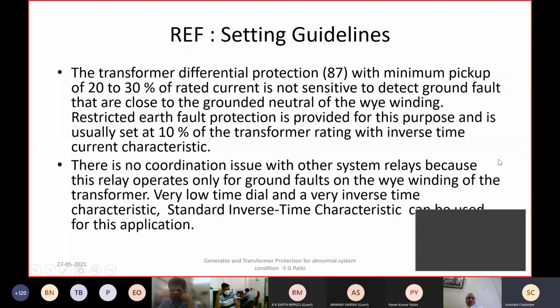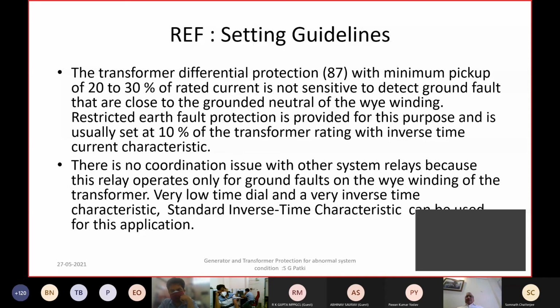That depends on the level of the fault. If the stuck breaker has a flashover, then the reverse protection will definitely help, because it's like a bus fault condition and it will isolate the lines. But it depends on the stuck breaker condition, whether it is really resulting in a fault condition or it is just mechanically stuck, where the current flow may not be of a very high order.